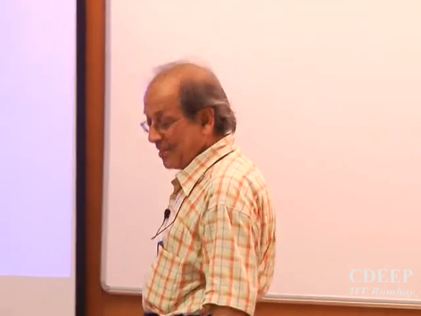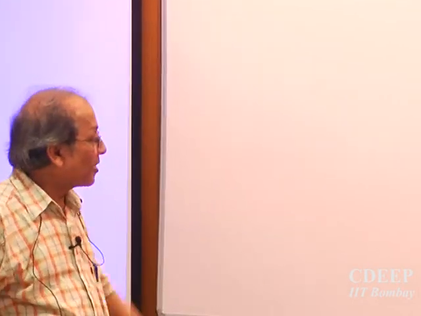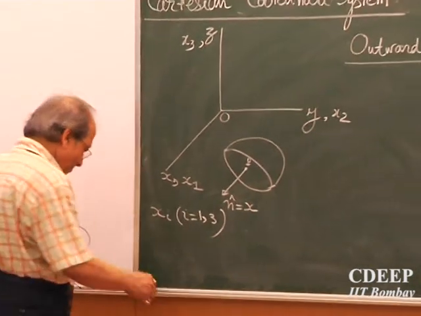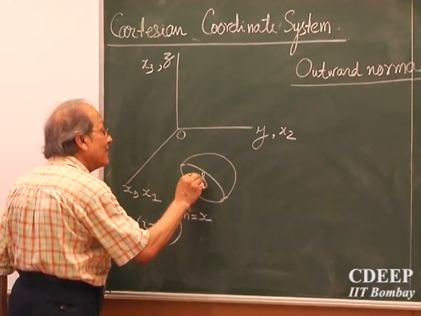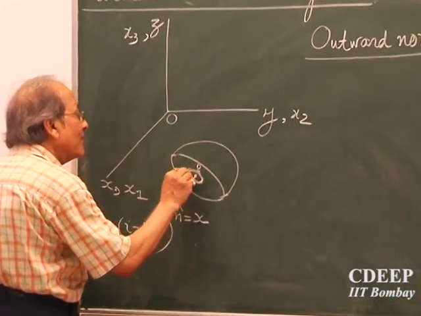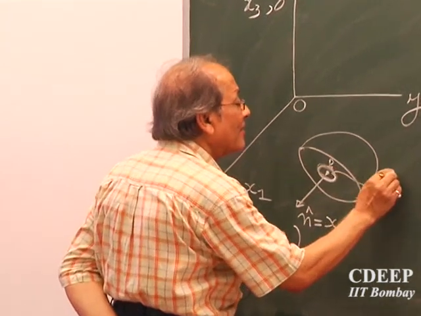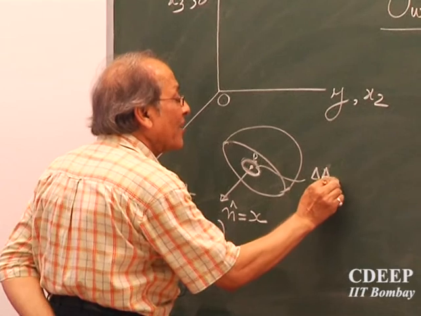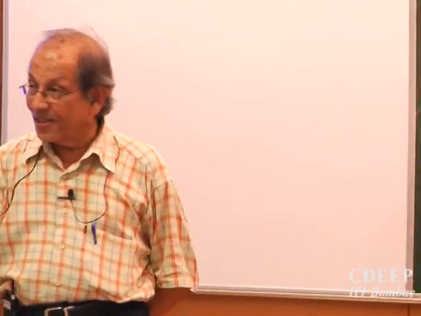Okay. So outward normal. Now this body is in the x direction. It is coming out of the x axis. So now there is a small area here. I call this dAx, because area also is a vector. Area is a vector.